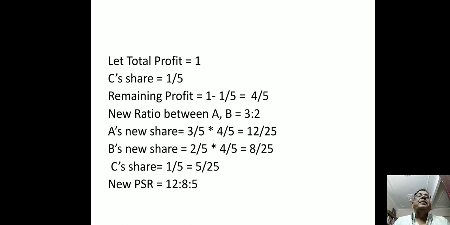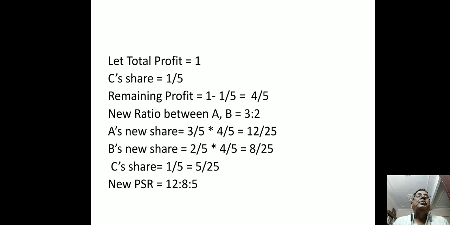Under the remaining profit method, let total profit be equal to 1 and C's share of profit be equal to 1/5. So remaining profit will be 1 minus 1/5, which is equal to 4/5. Now if nothing is given about how C has acquired the share from A and B, in that case the new ratio between A and B will be the same as the old ratio. So the new ratio between A and B is 3:2.